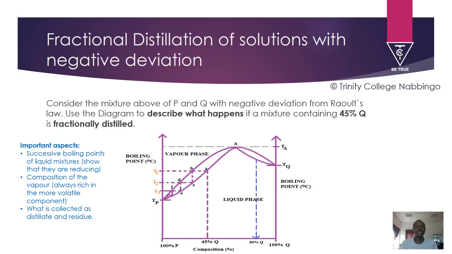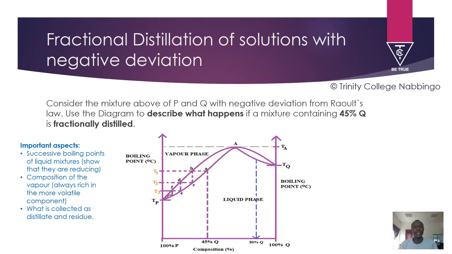What is the starting boiling point of the liquid mixture that we start with at 45% Q? And what happens to the boiling points of the successive mixtures we get? You must talk about the successive boiling points of liquid mixtures, and you should show that they are reducing.